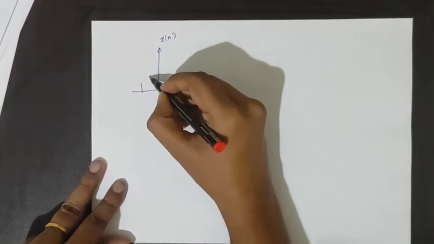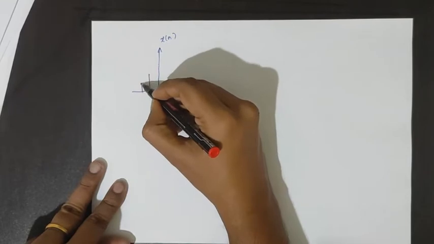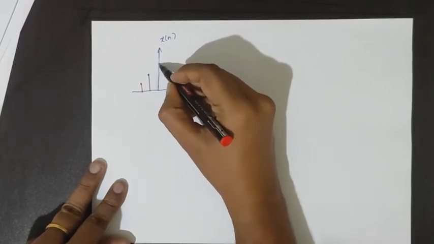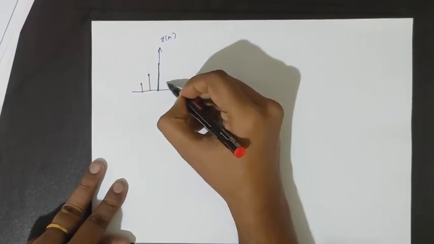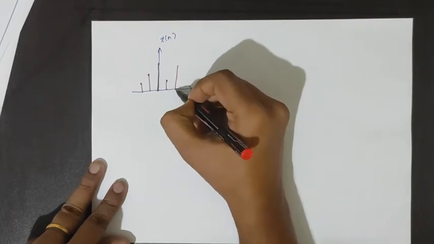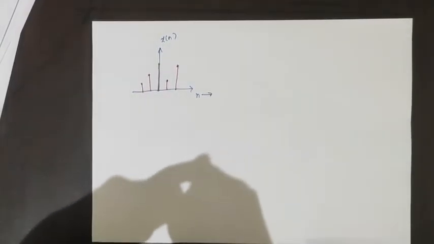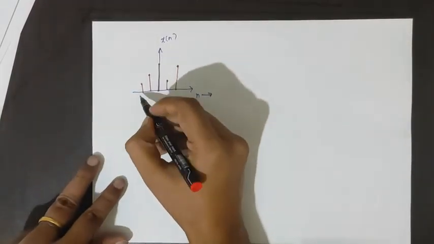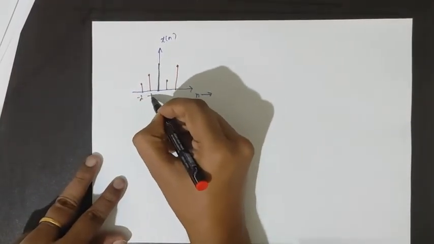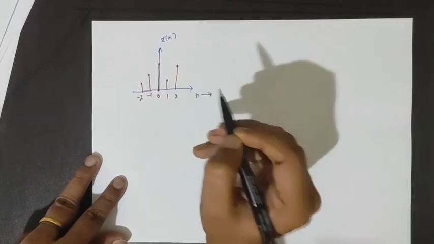This is our original x[n] signal, with n at -2, -1, 0, 1 and 2.